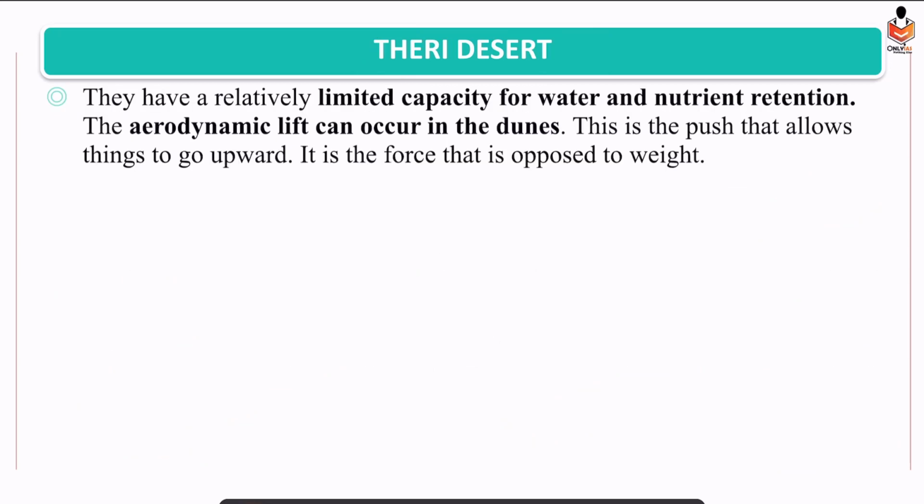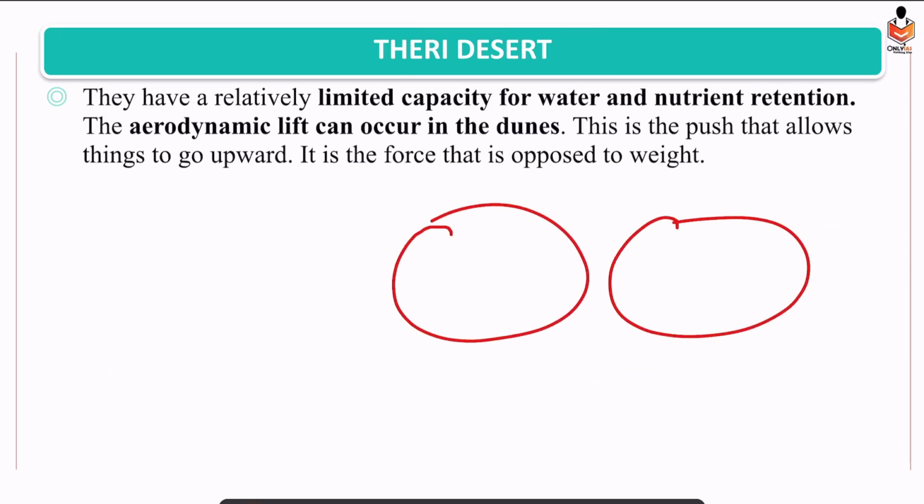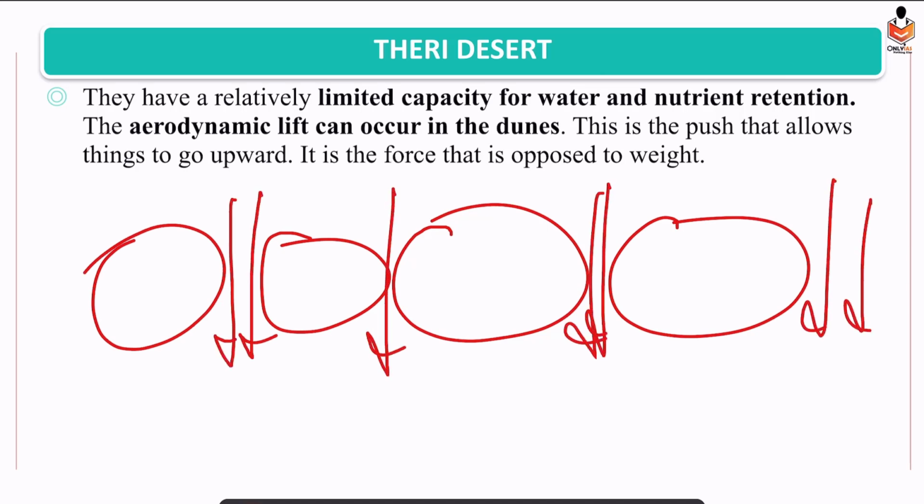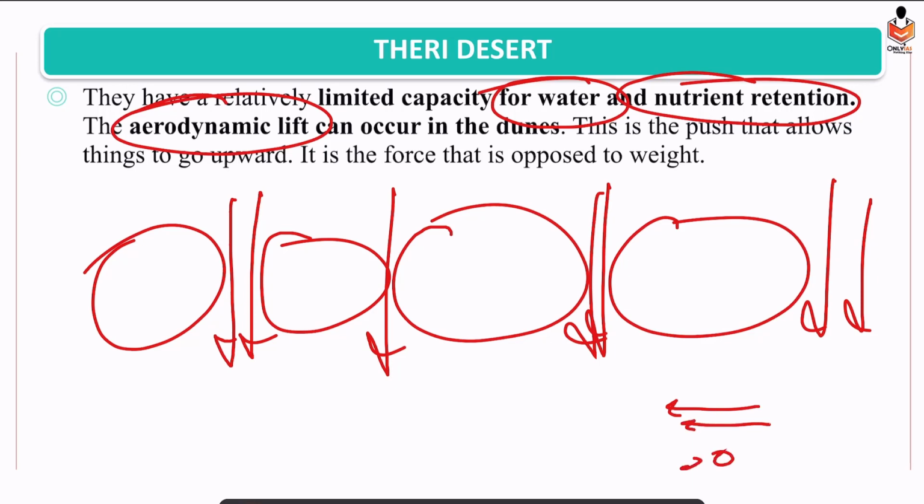Alright. Since it is a desert area, the size of sands would be large. So obviously it won't be able to retain water because water will move down, and also it won't be able to retain nutrients. So they are water deficient and nutrient deficient. And aerodynamic lift is seen. Suppose wind is blowing, what would happen? It will uplift and carry these